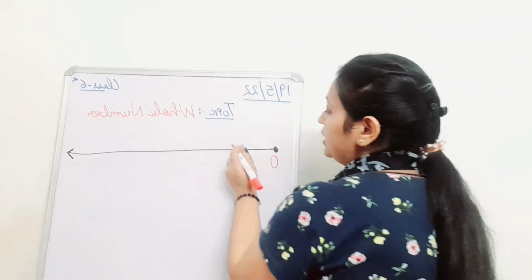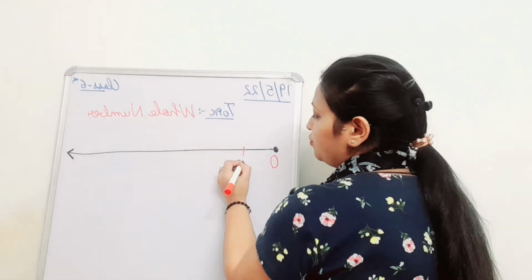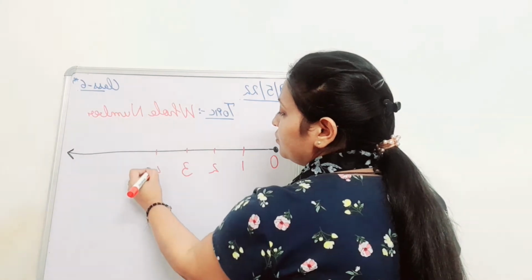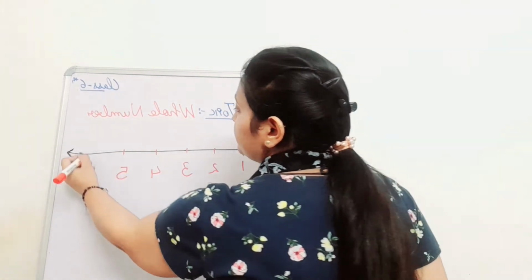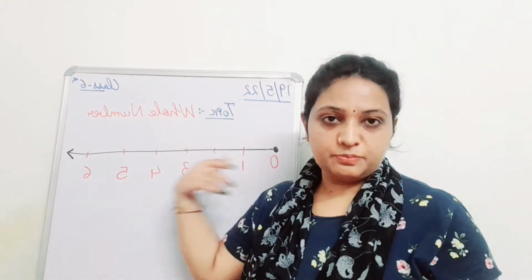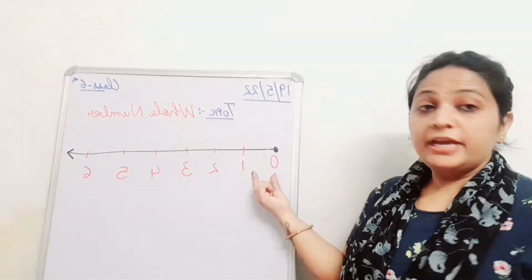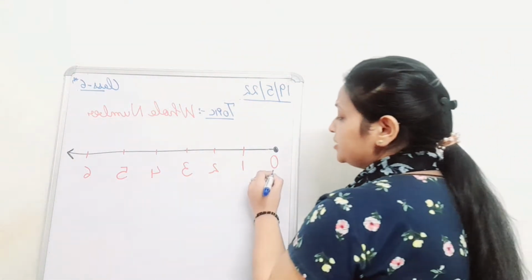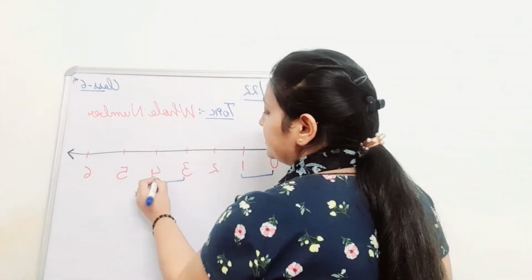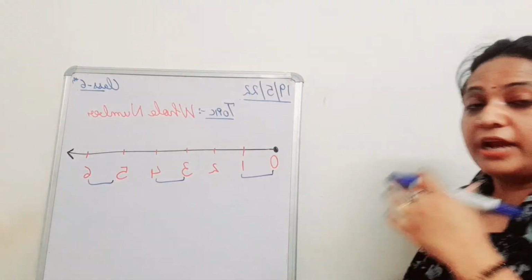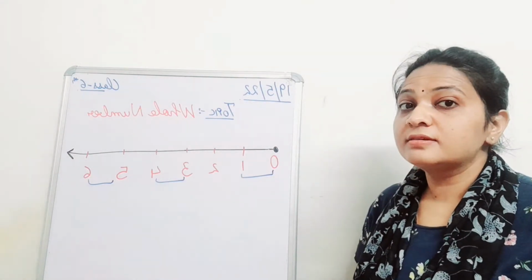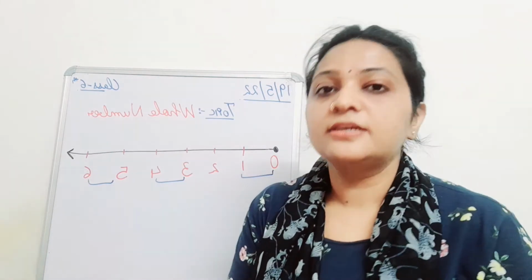Now at equal distance: 1, 2, 3, 4, 5 and 6. So at equal distance we have our numbers in a proceeding manner. If I ask you the distance between two numbers, here and here or anywhere on the line, the distance between two points is known as, any guesses from the class?